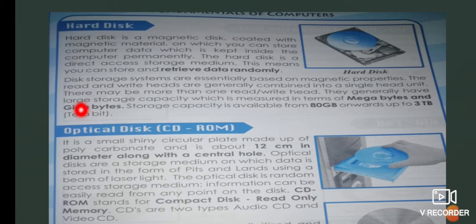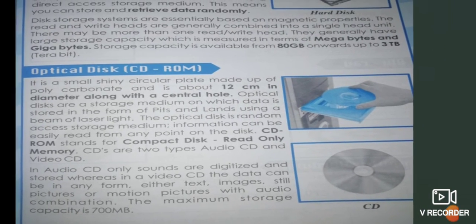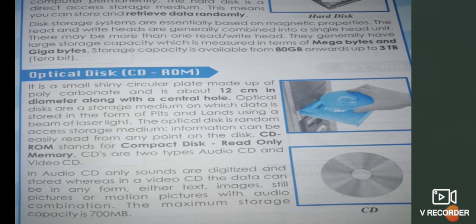Okay, so up to this kind of storage we can store our data in a hard disk. It is a permanent storage device. And then optical disk, you can see this is a picture of a CD. You can go for CD-ROM. It is about 12 centimeter in diameter, and you can see at the center a hole. It is actually made up of a thing called polycarbonate, and we can store a lot of data.